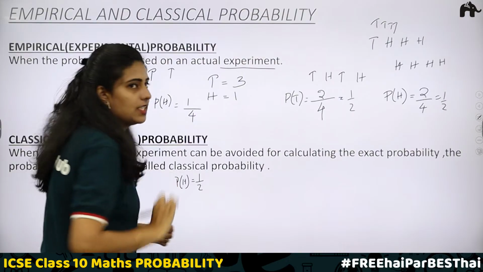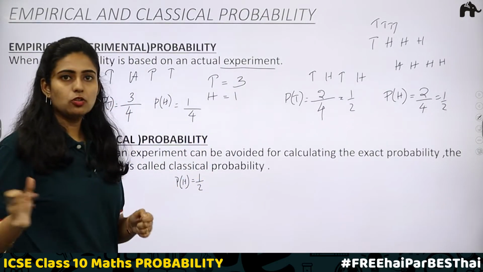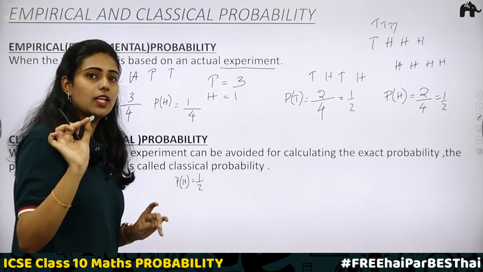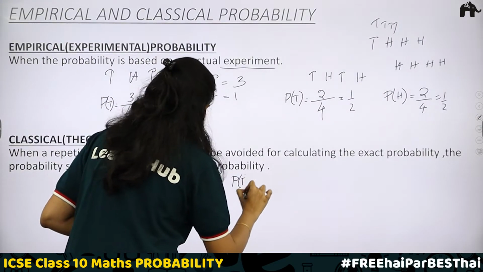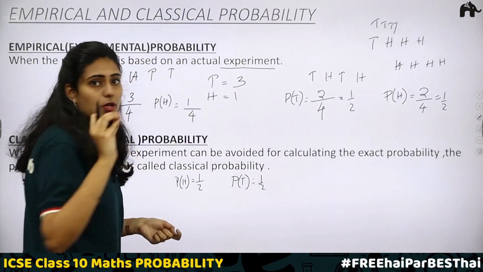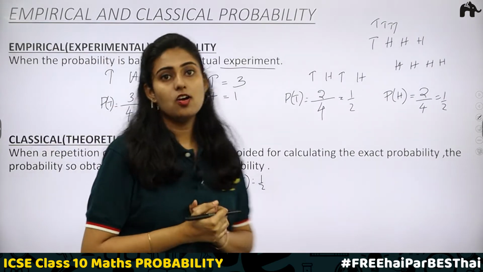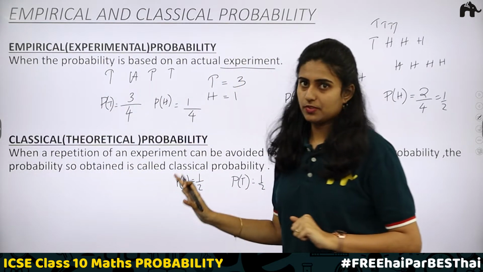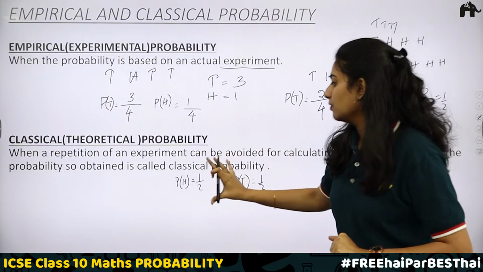Without performing the experiment, we are just telling that the probability of getting head is 1 by 2 because it is sure there is equal probability of getting head and tail when a coin is tossed. Then the probability of getting a tail is equal to 1 by 2. There is equal probability of getting tail as well. This is what classical or theoretical probability is. Here we are not basing it on an experiment, here we are just concluding it.